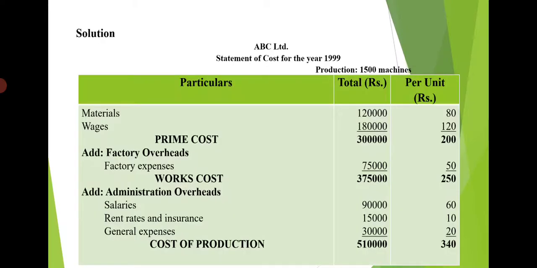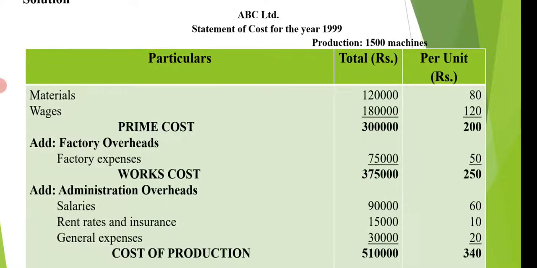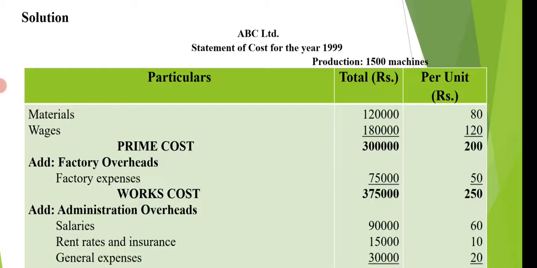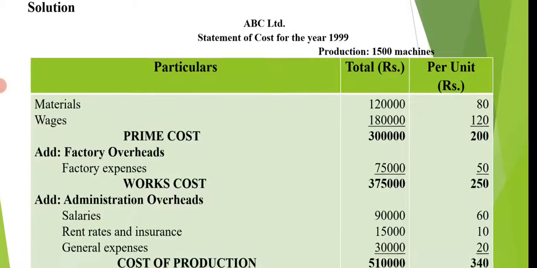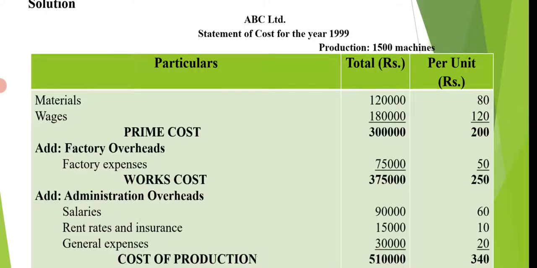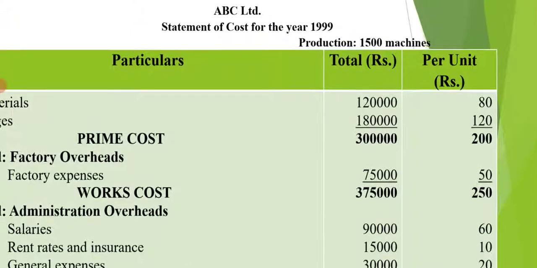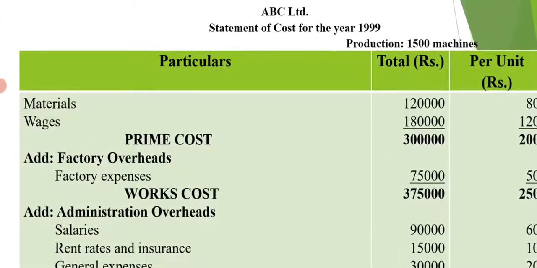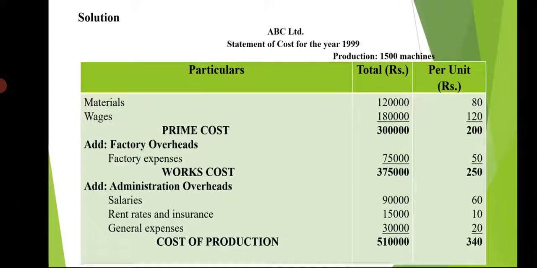So first we will prepare the previous year cost sheet. ABC Limited, statement of cost for the year 1999. Production is 1500 units or machines in the year 1999. So here we have taken particulars column and total column and per unit column. Okay, first materials. So materials total is 1,20,000 they have given, and wages is 1,80,000.